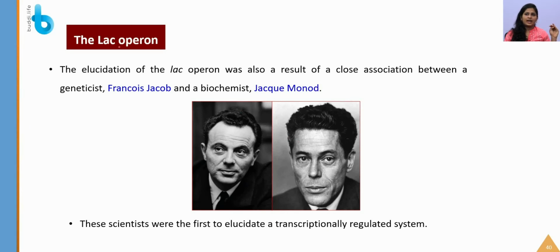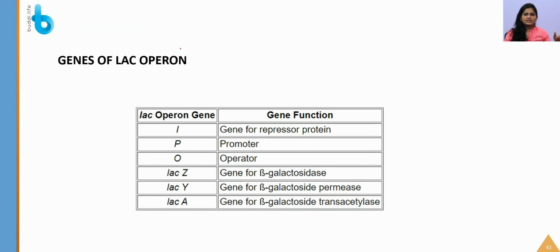So this is a lactose operon that is present in E. coli, and it is a lac operon. Similarly, many operons are present, like the tryptophan operon and the arabinose operon. So I is nothing but it will code for a repressor protein. I will be telling you what a repressor is. A repressor will bind to this operator site. The operator is a site that is present in between this promoter and the structural genes.